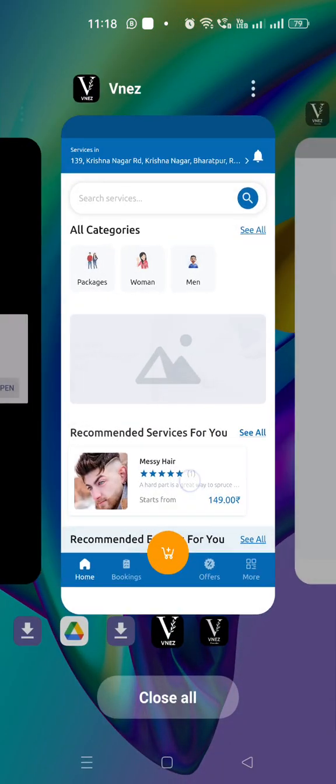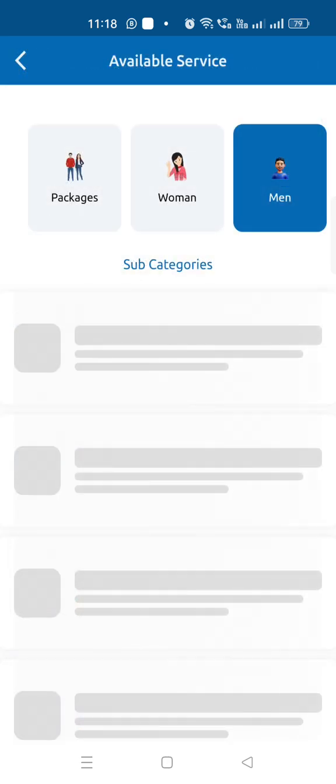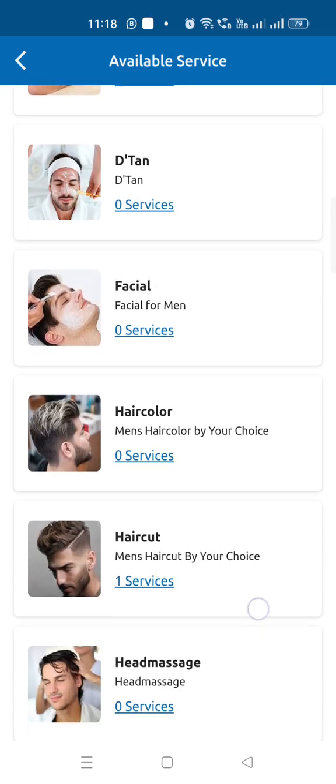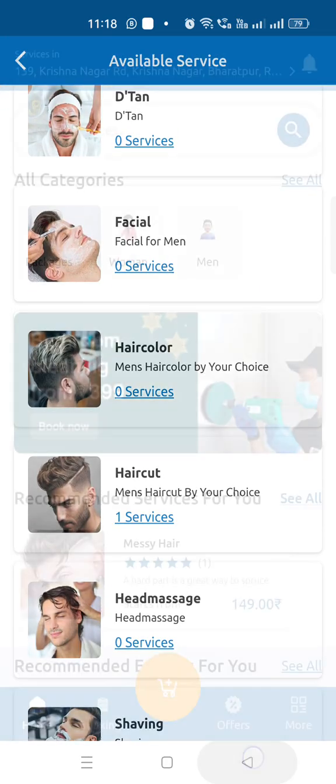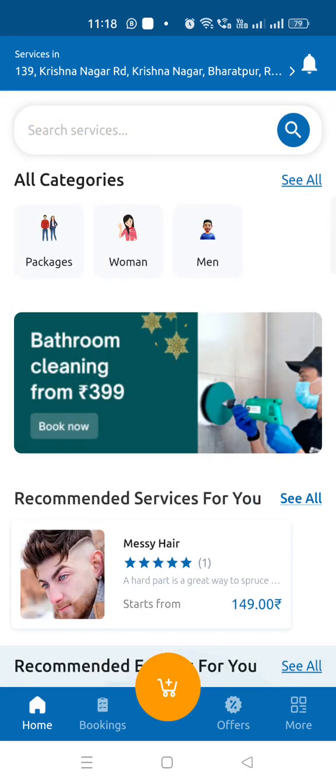And now I open the user app. I can see the categories that you wanted: men, women and packages. And I can see different services inside. Right now I have one service in haircut, so I will test that. And I can see other features below. We will discuss those in the next updates.